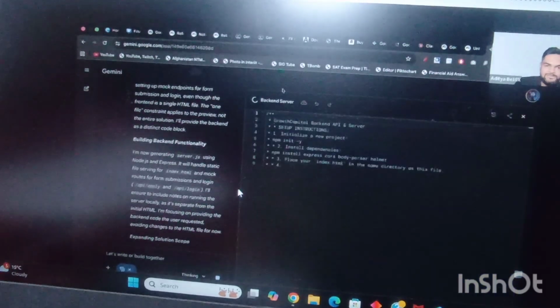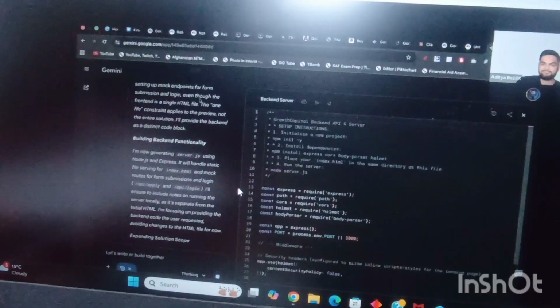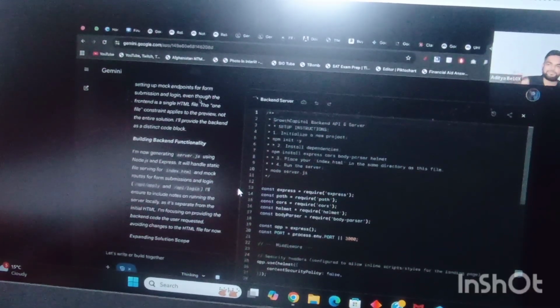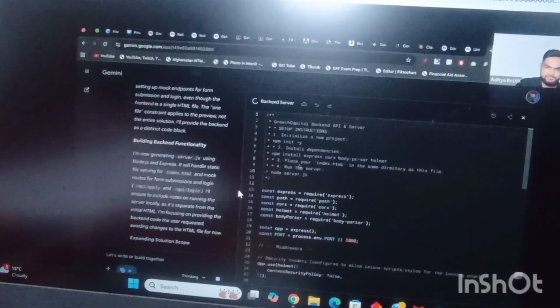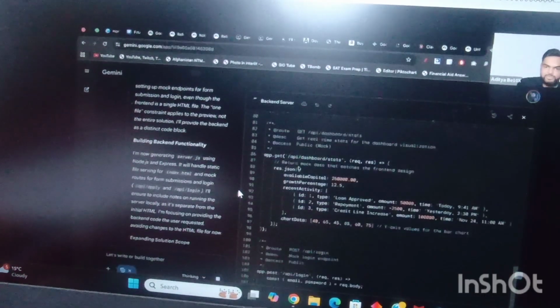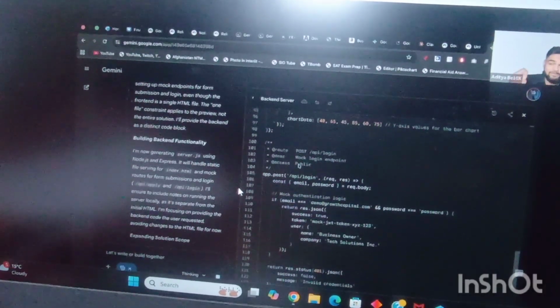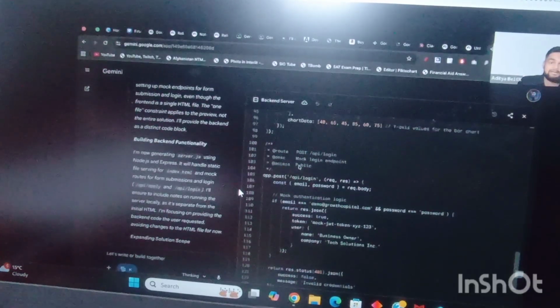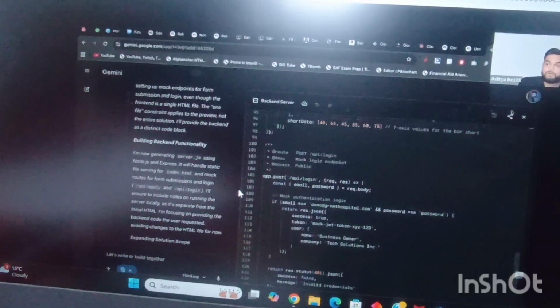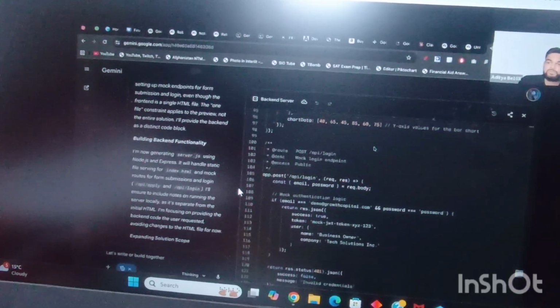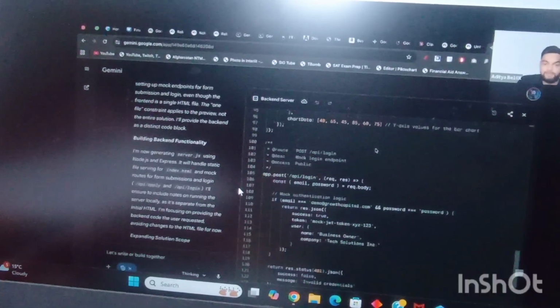I'm scared for my job. By the way, folks, who feels like this is absolutely threatening for your profession, whatever you are doing, how scary good it has become, right? And I'm just demonstrating this in just 1-2 minutes. But if I am very detailed with my prompt and go with a use case, it's able to code the entire thing. I would request professionals who have 10 years, 20 years of experience to try these tools and see for yourself how good they are.